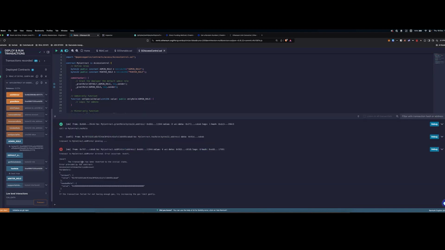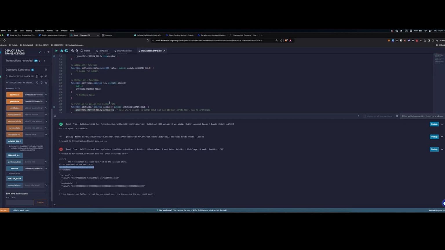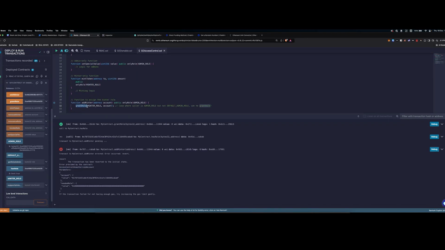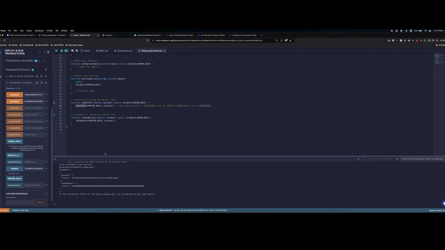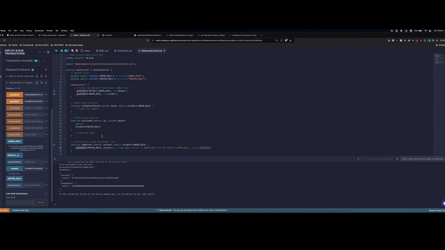It's failing with a custom error because, you noticed, in the OpenZeppelin standard we're using custom errors, which allow more flexibility around errors. It's not only a string, you can even add parameters. And it's reverting because access control is unauthorized by the account. The admin passes, okay, but it does not pass the grant role, who is not allowed to grant a role on another role. Great, so this is how access control works.